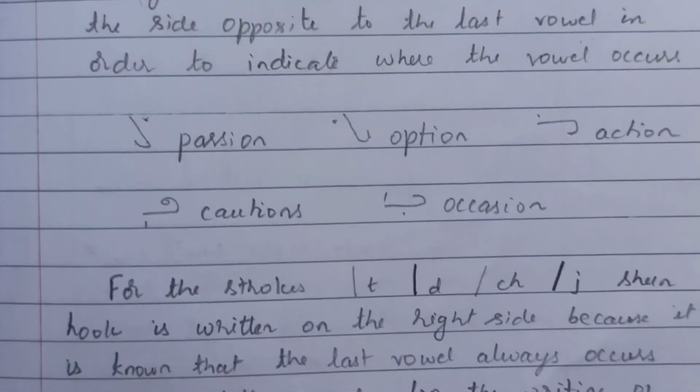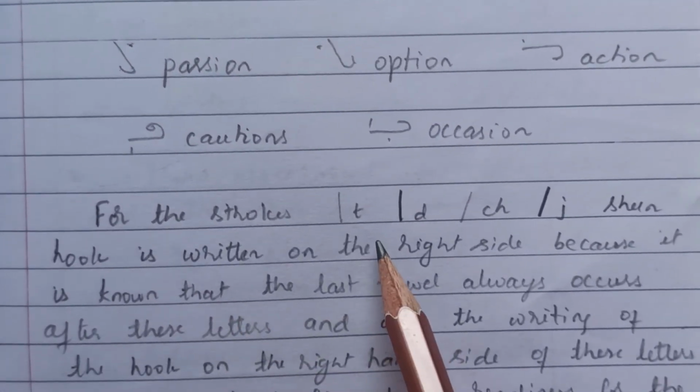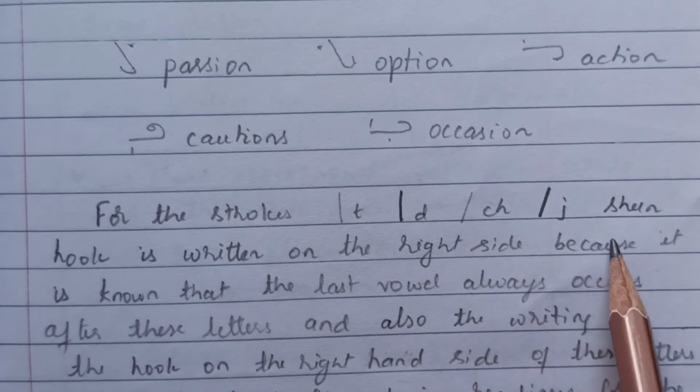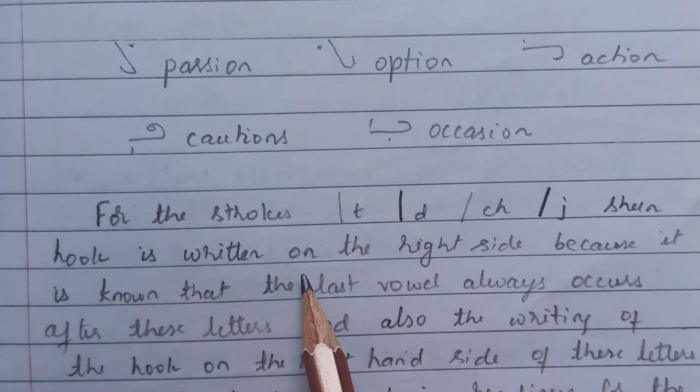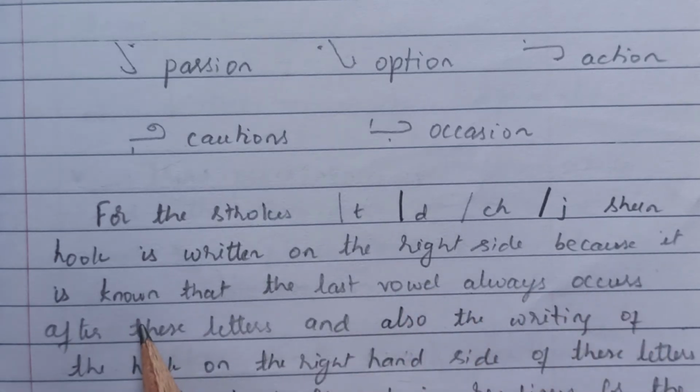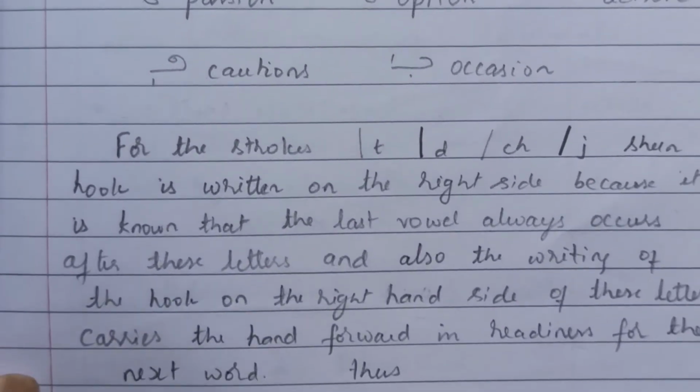And further, for the strokes T, D, CH and J, the shun hook is written always on the right side because it is known that the last oval always occurs after these letters. And also the writing of the hook on the right hand side of these letters carries the hand forward in readiness for writing the next word.